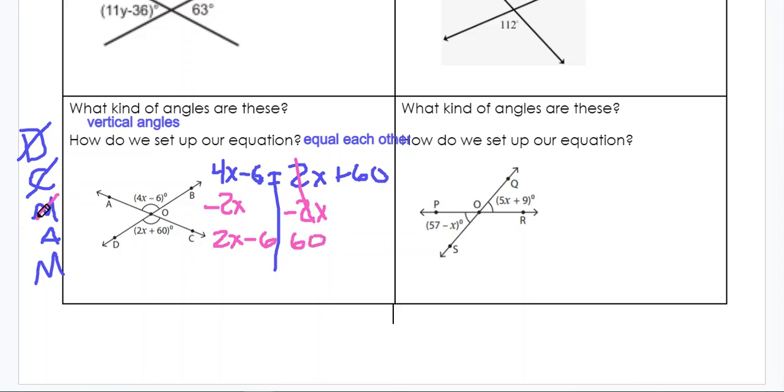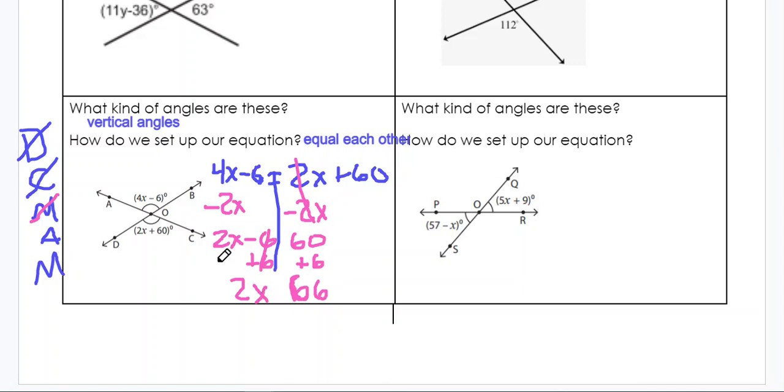Okay, so I'm done with moving my variables. Now my a is add or subtract, right? So I have a minus 6 here, so the way I can get rid of that is I can do plus 6. Plus 6, 60 plus 6 is 66. That's an ugly looking 6 there. That looks somewhat better. And on this side, these canceled out and I'm left with 2x.